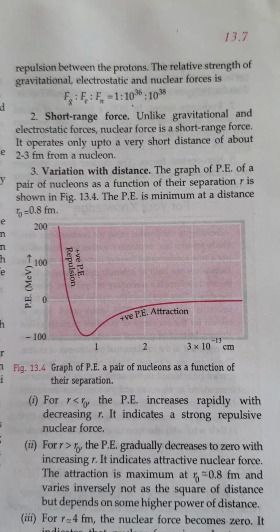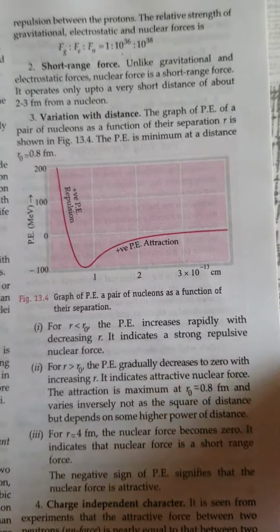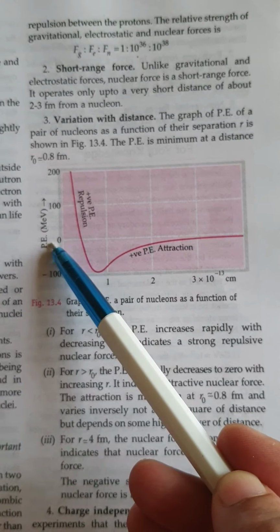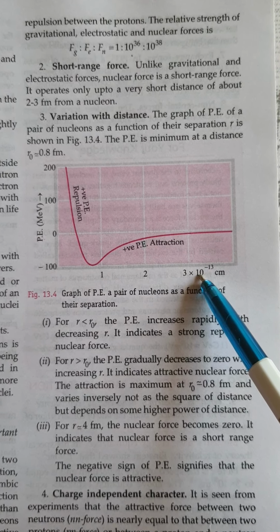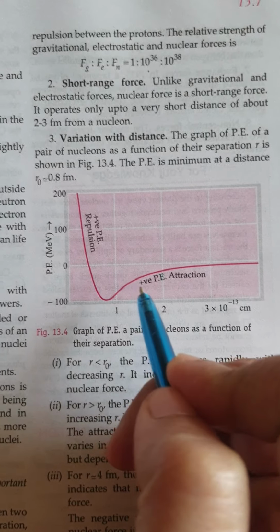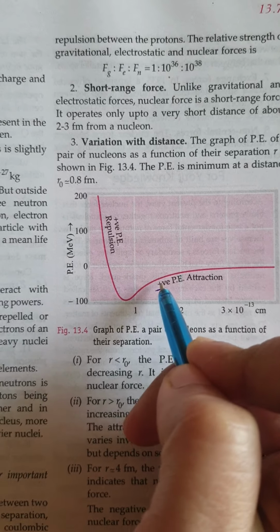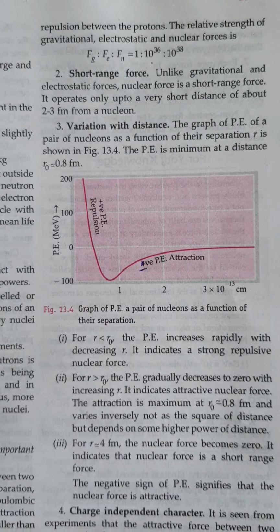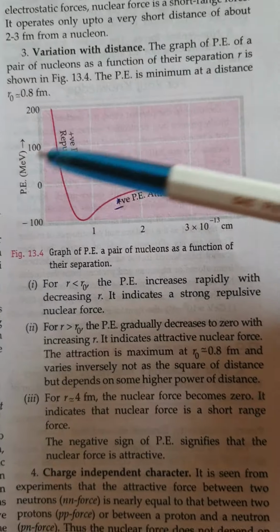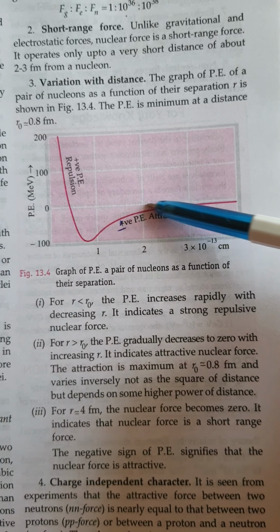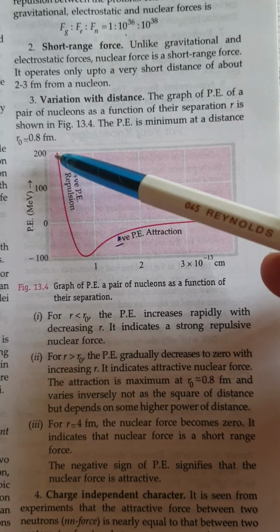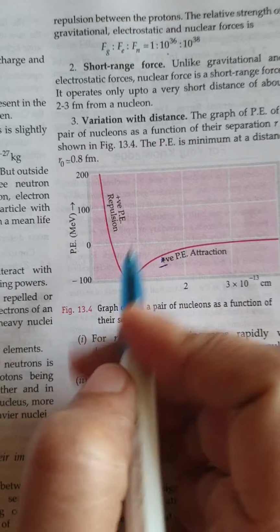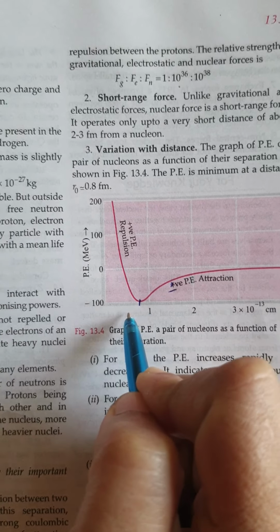This graph is VVVVIP. It is a graph of potential energy versus distance. There is a little mistake. This is negative, it is not positive. Those who are using SL, do this correction. So you can see here this is 0. From this part, the potential energy is negative, and in this part the potential energy is positive, and this distance is known as R0.